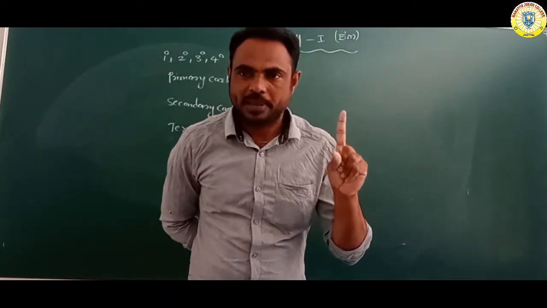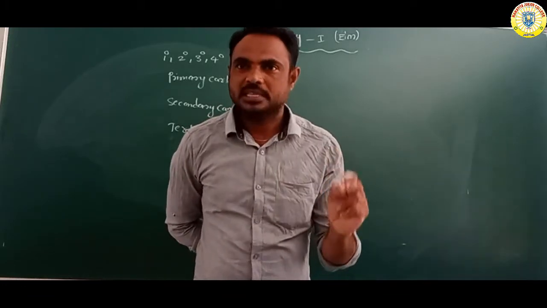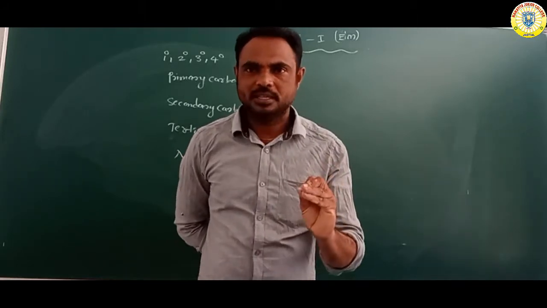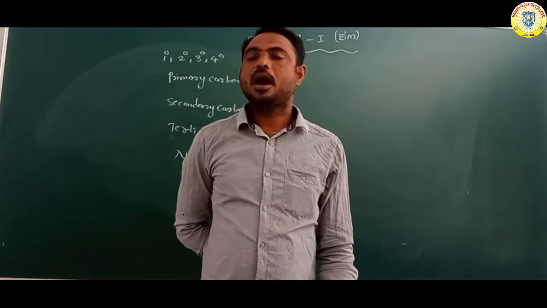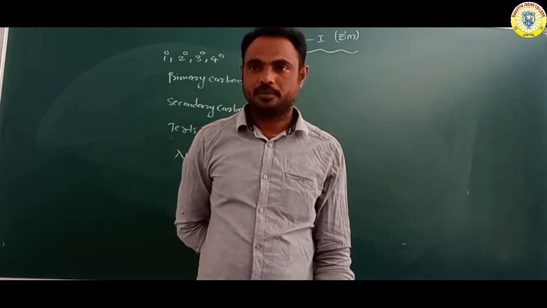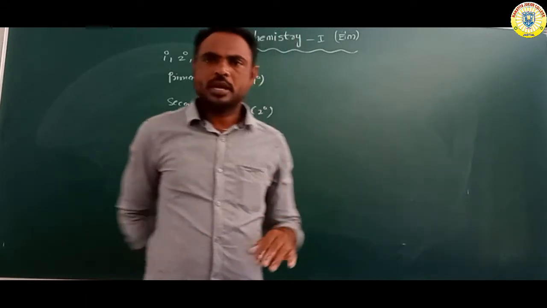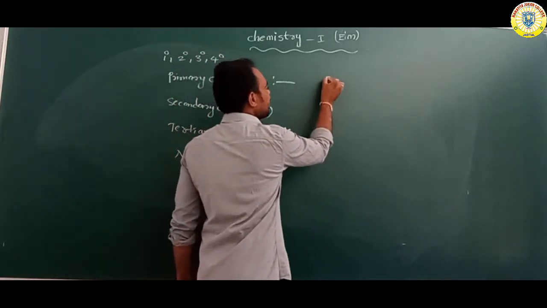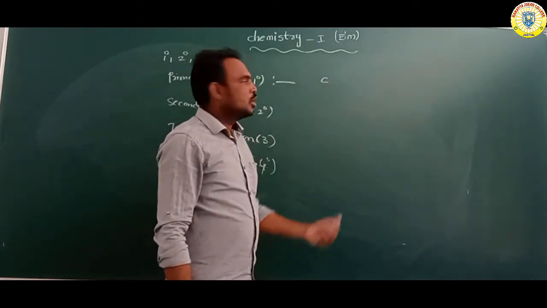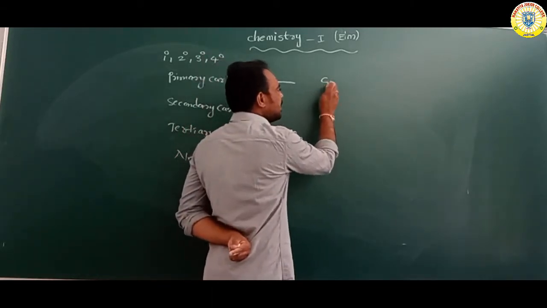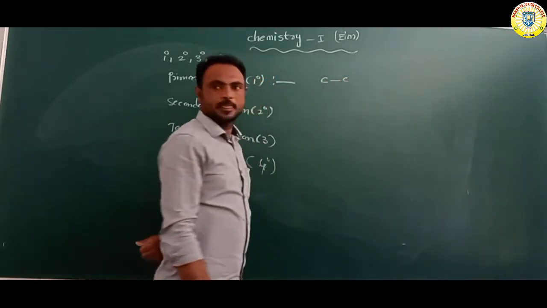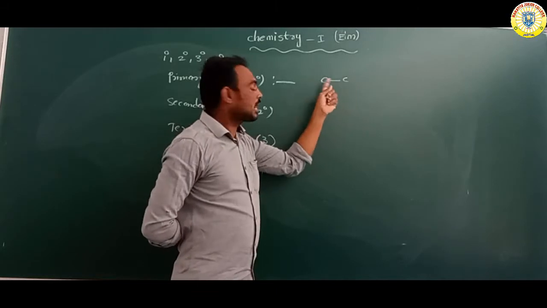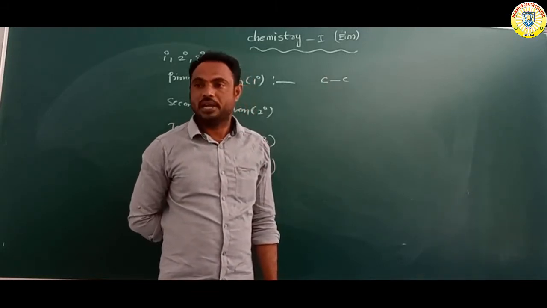1 degree means primary carbon, 2 degree means secondary carbon, 3 degree means tertiary carbon, 4 degree means neocarbon, or quaternary carbon. Okay, simply neocarbon. So what is primary carbon? Suppose we have taken one carbon. Which carbon is attached with another one carbon? That carbon is primary carbon or 1 degree.